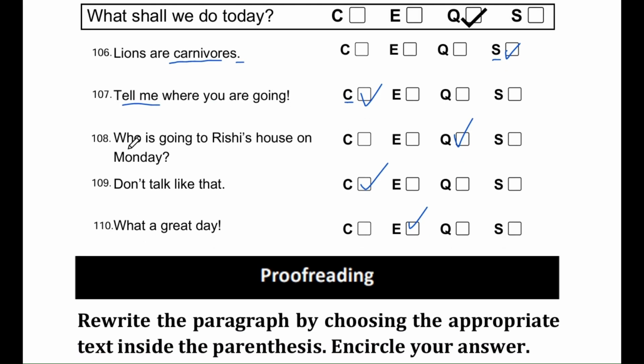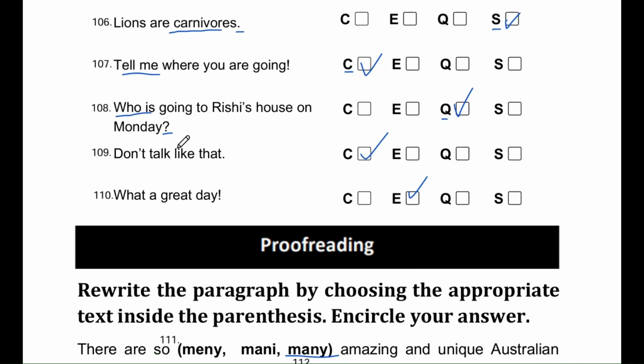Question number 108. Who is going to Rishi's house on Monday? The correct answer is Q, a question. Explanation. This sentence is asking for information, so it is a question. Questions always end with a question mark. Question number 109. Don't talk like that. The correct answer is C, a command. Explanation. This sentence is telling someone not to do something, so it's a command.